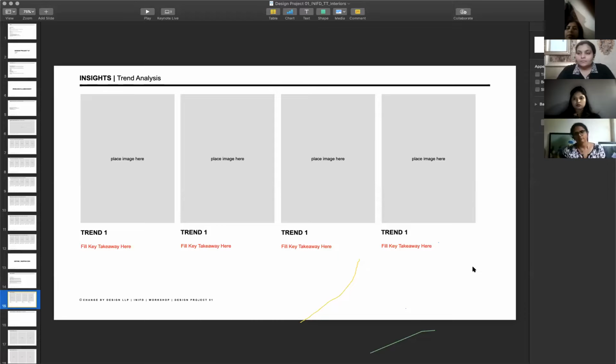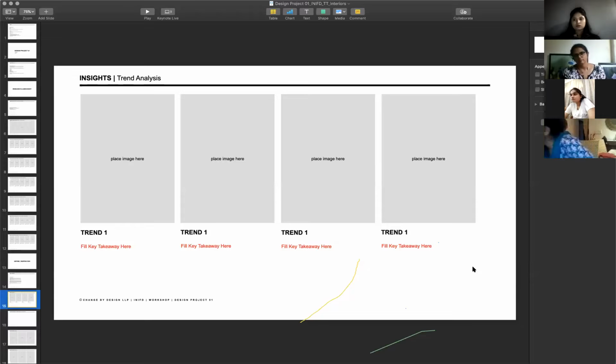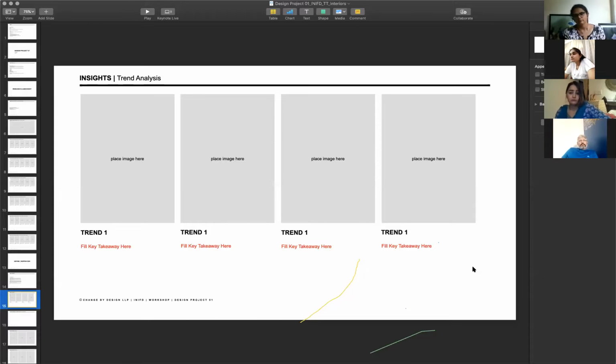Okay, in a lot of presentations you've seen that a lot of people have put, let's say, architects' or interior designers' work as a part of the trend. They have put the work of a certain company, Rockwell Associates or whoever, in the trend. So that's not actually the trend. The trend is a certain pattern that you see in what's happening around us. Okay. So I would want you to focus on macro trends like, let's